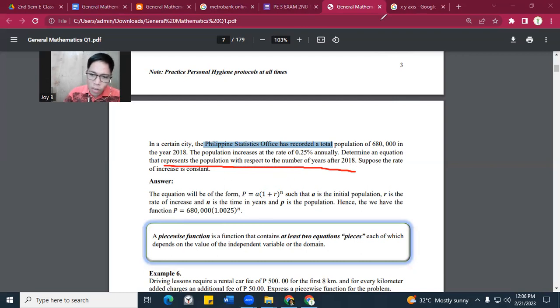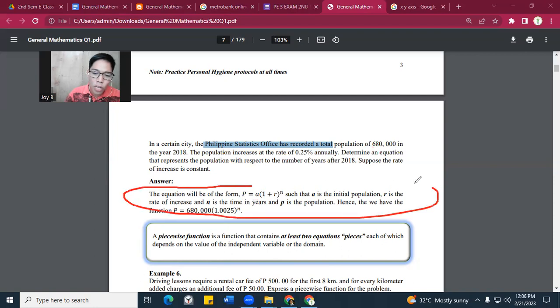Okay? Now, hence, we have the function, ito yung function natin: P is equal to 680,000 times 1.0025 to the power of N. Okay, nakuha. So, ito yung formula natin to compute. For example, we need to compute ilan yung tao last 2018 if we compared today sa 2023. Okay, nakuha. So, in that case, that's the point there.